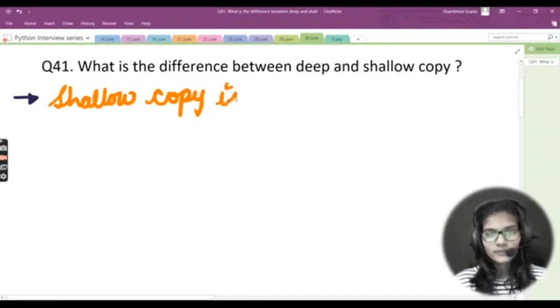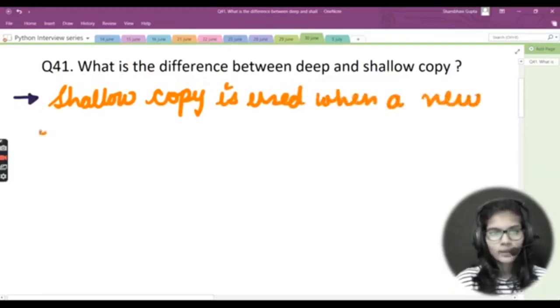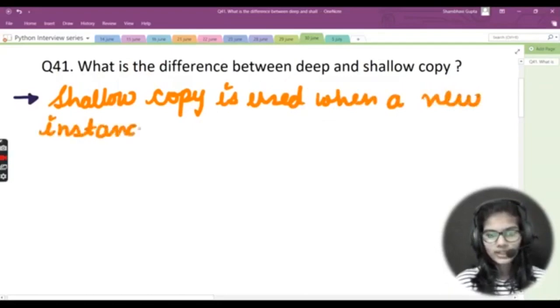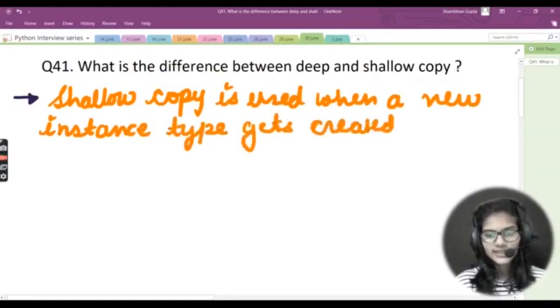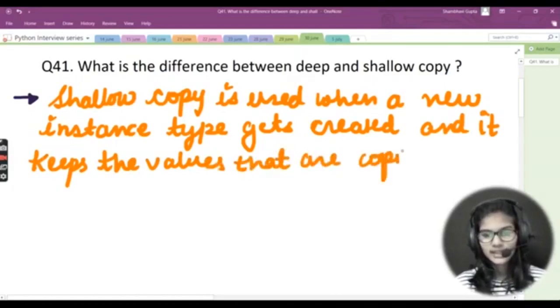So shallow copy is used when a new instance type gets created and it keeps the values that are copied in the new instance.